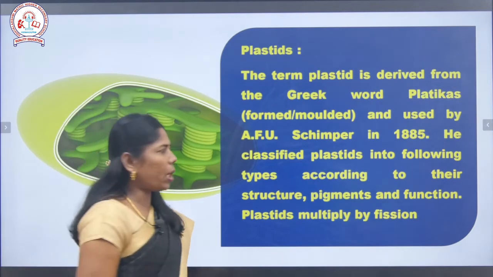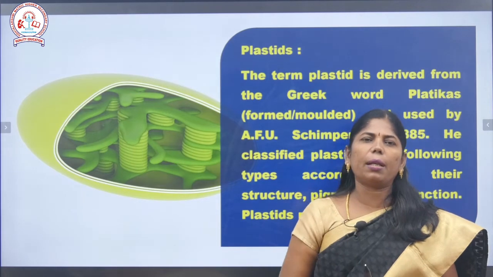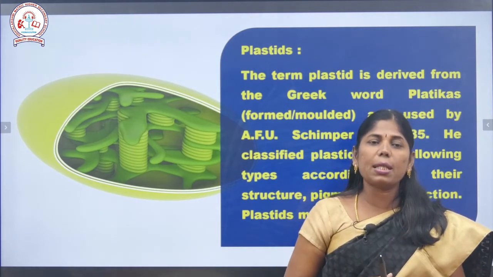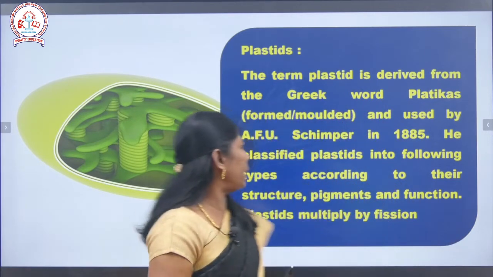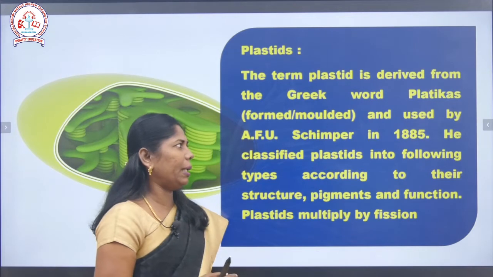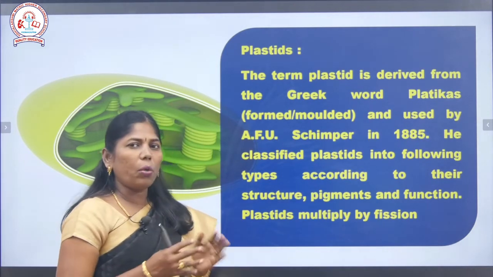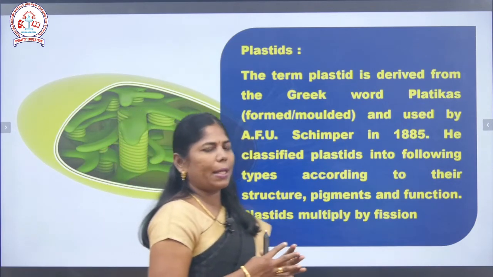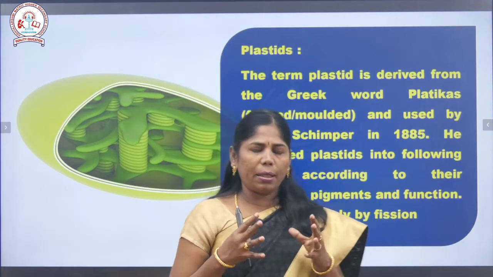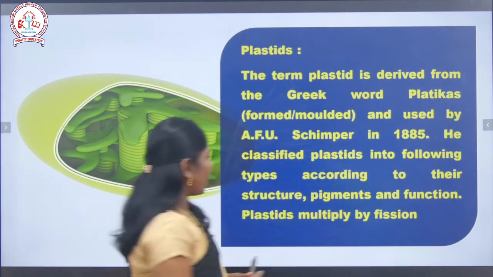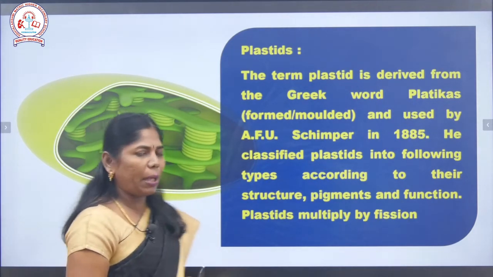So what is the introduction of the plastids? The term plastids is derived from the Greek word, meaning formed or molded. It was first discovered by A.F.W. Schimper in 1885. He classified the plastids into the following types. What are the types of plastids? It has two types: one is the leucoplast, another one is the chromoplast. They are classified based on structure, pigments and functions. The plastids are multiplied by fission.